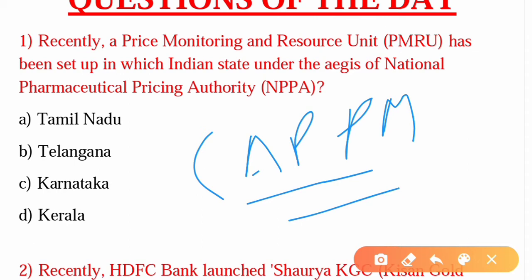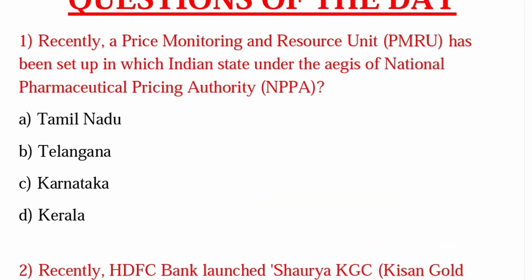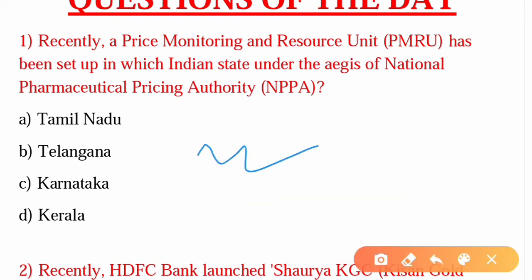The expenses of PMRUs, both recurring and non-recurring, are borne by NPPA under the scheme, and the primary function of this PMRU, which is set up in Karnataka state, is to assist NPPA in monitoring of prices of drugs, ensuring availability of drugs, and raising consumer awareness.